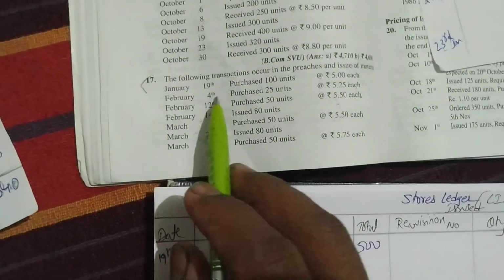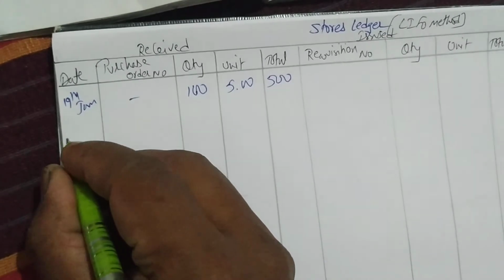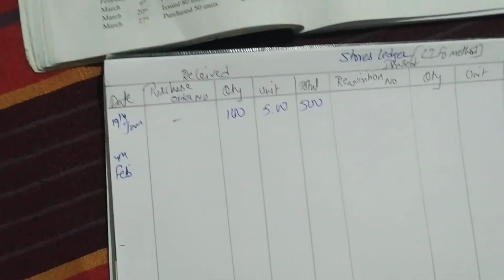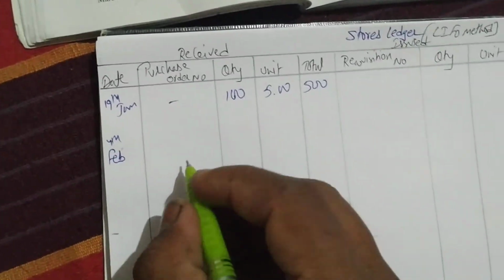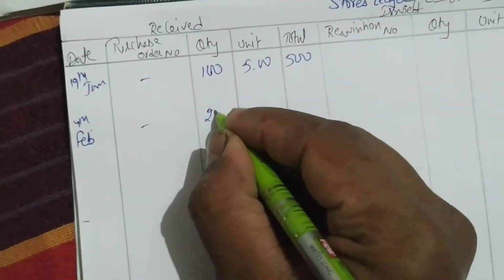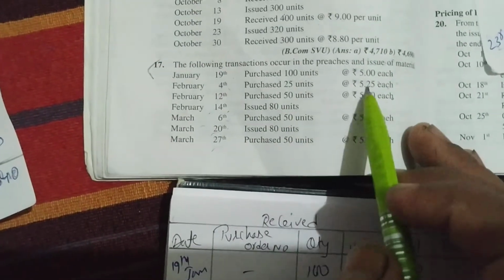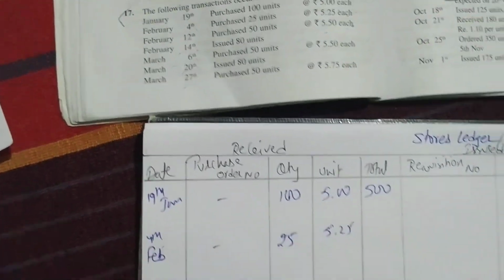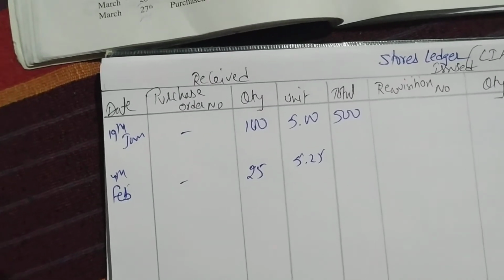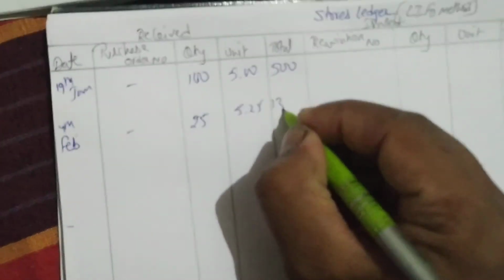Next, February 4th, purchased 25 units, no purchase order number, 25 units at 5.25. 25 units into 5.25 is 131.25 purchased.